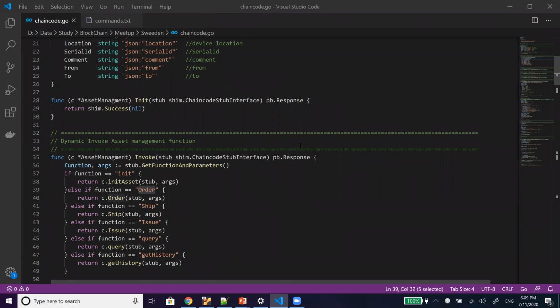Number two, I have seen different approaches. Even in Go, you can have different files, and you can divide your chain code into different files and call these. So these default options are available.